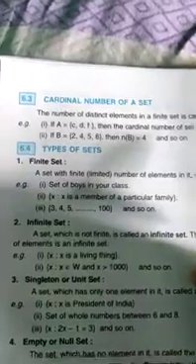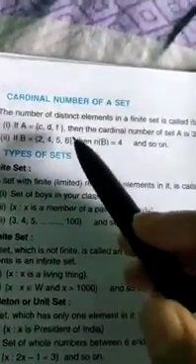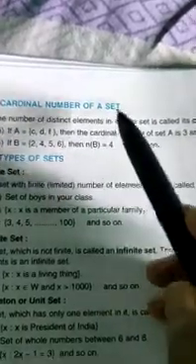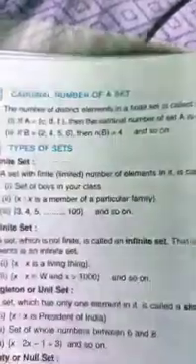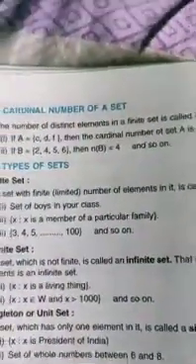Children, other types of sets we are going to understand. The first two sets we have discussed in the previous video. Now, another type of set is the cardinal number of a set. What is a cardinal number, children? You see here, it is the number of distinct elements in a finite set. Finite means which you can count. Countable numbers are called a finite set. Okay, that is called a cardinal number.